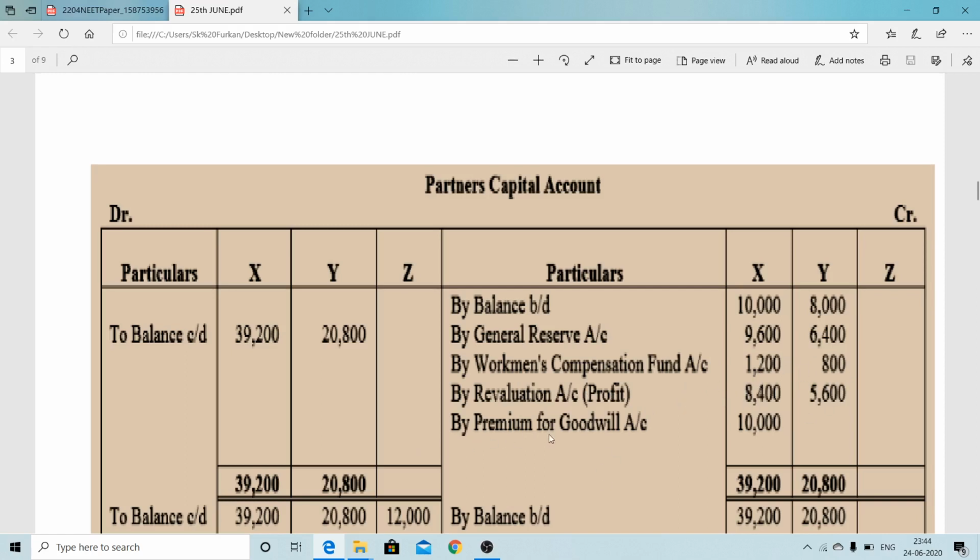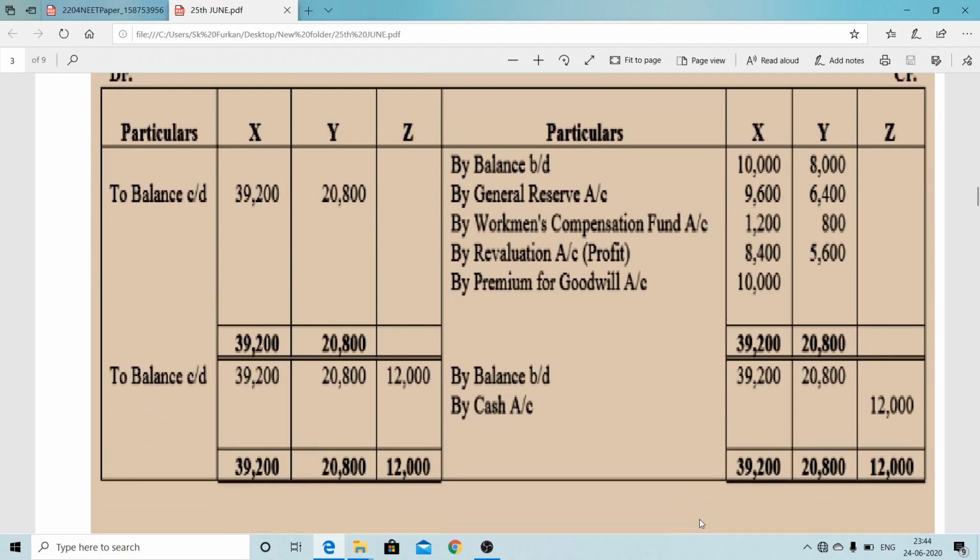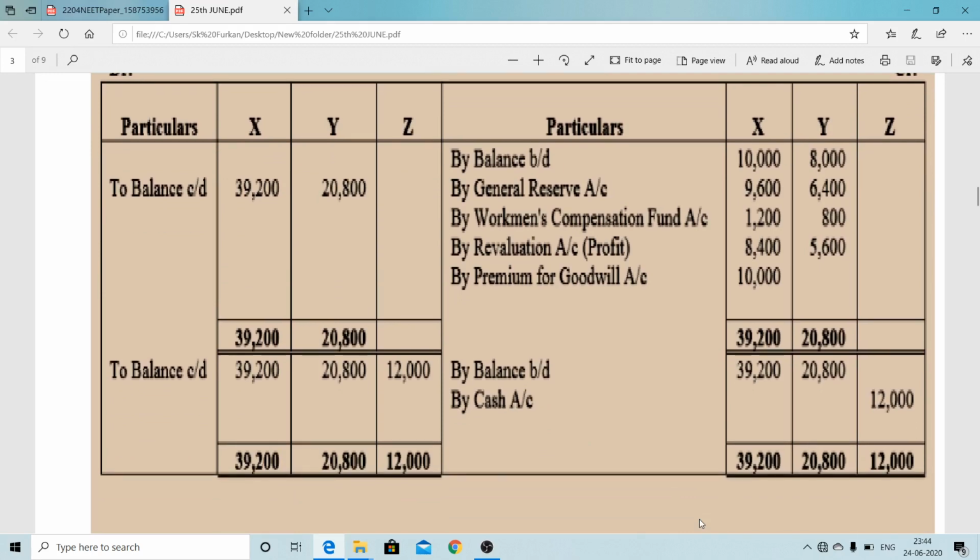Now here we can see that by PFG, premium for goodwill, the entire amount brought by Mr. Z goes to the X column because X has sacrificed here. After that we will find out the balance c/d: X capital 39,200, Y capital 20,800. This c/d is coming as b/d because we have to find out the combined capital, and the new partner's capital in this case is missing.